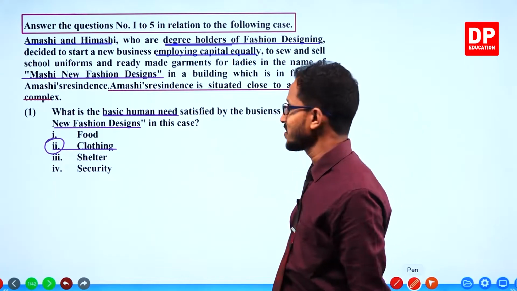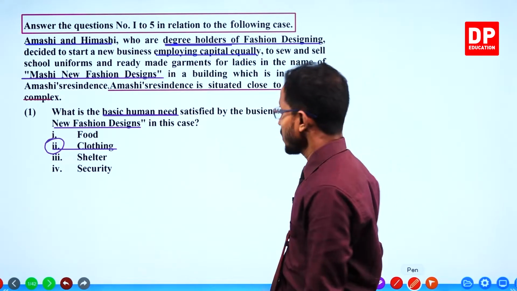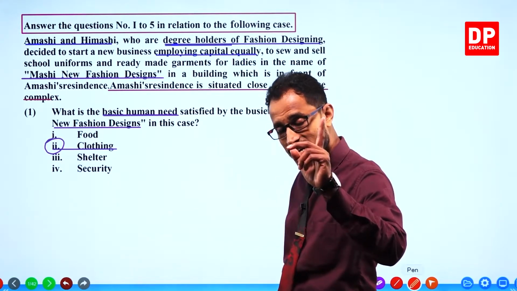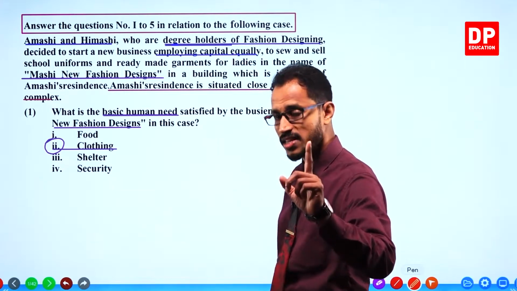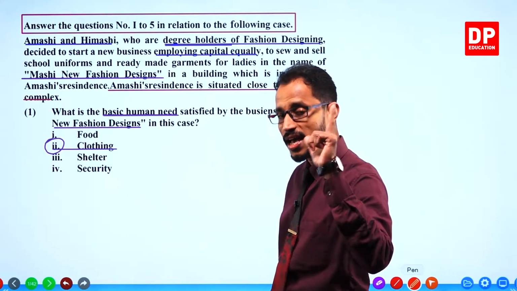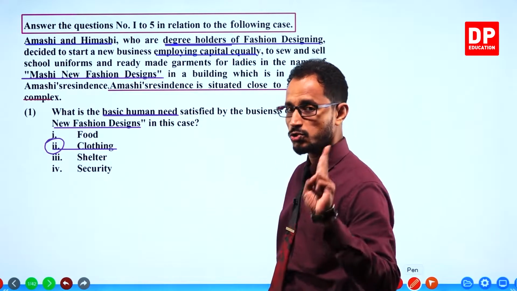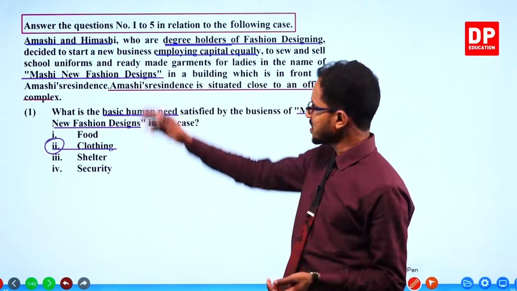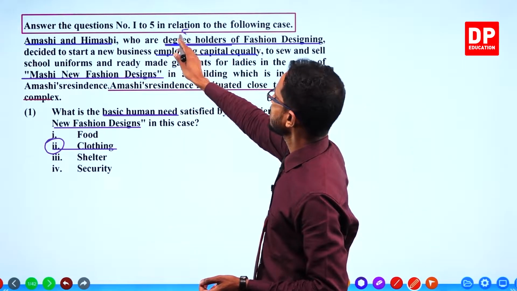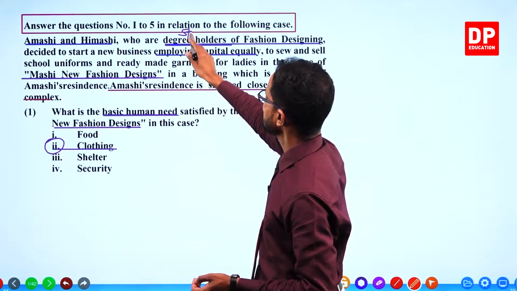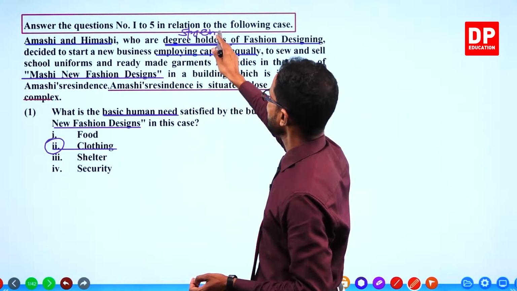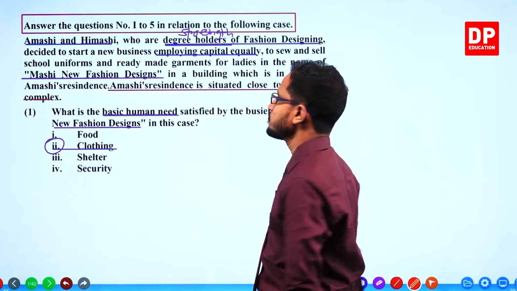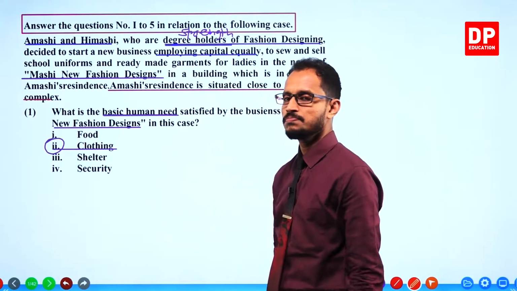Right. I have underlined a strength and an opportunity also. Tell me, what is the strength? Yes, this is the strength. See, degree holders, that is the strength. Degree holders, that means the owners are educated.